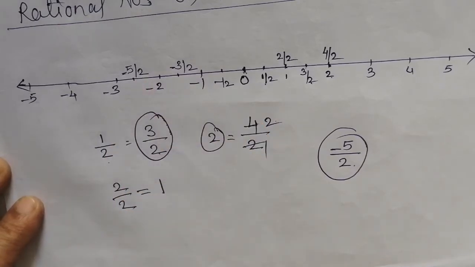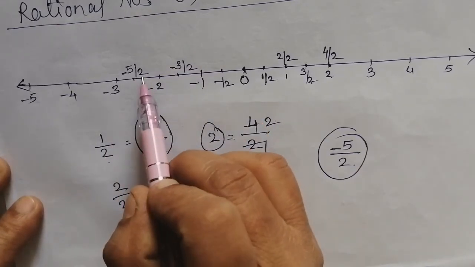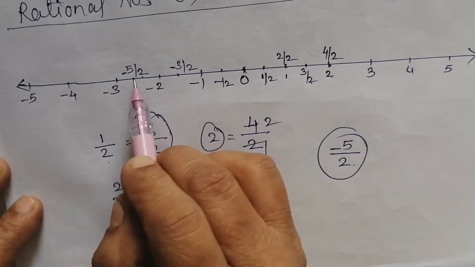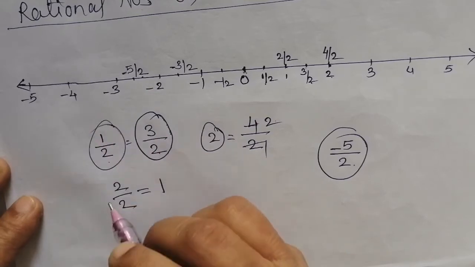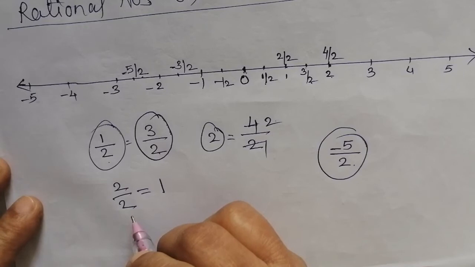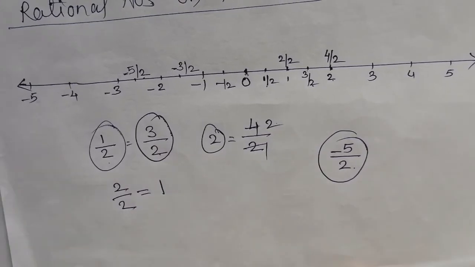This way, as it is by 2, you are going to write at half of the distance, because you are representing with halves. Same way you are going to represent different rational numbers on the number line.